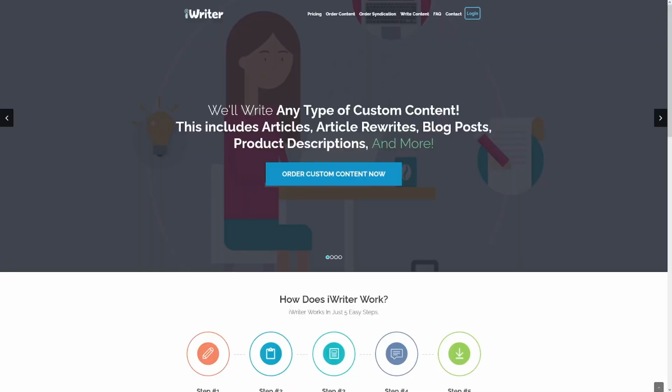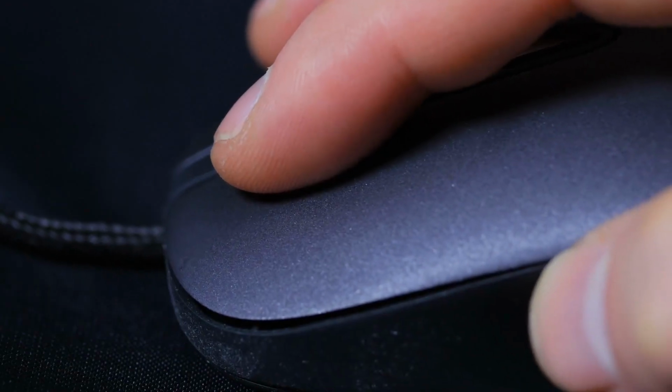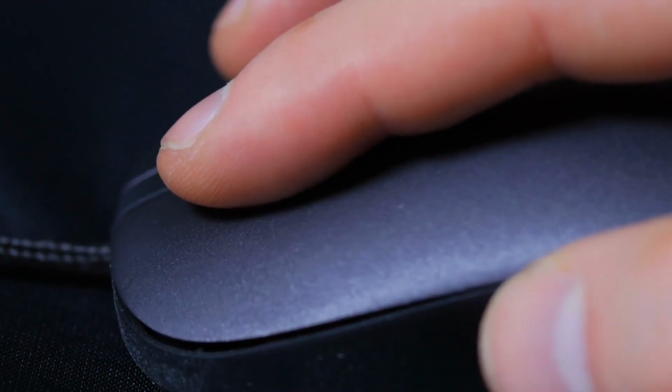So what I suggest is that you make yourself an account and use iWriter later, when I show you the tool which is going to write it for you. It's going to be on autopilot. You will just click with your mouse and you will earn the money.